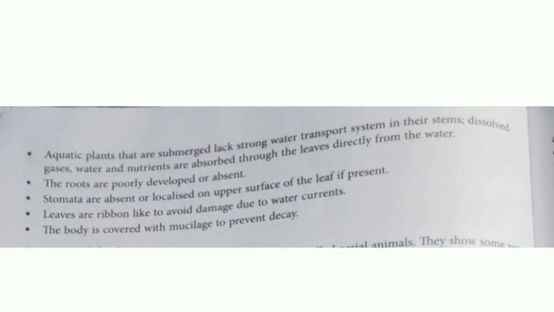Body is covered with mucilage to prevent decay. Body is covered with mucilage because they are in water, so they can decay due to always living in water. पानी में लगातार रहने से their bodies can decay. So they have mucilage, means a layer of a waxy type of covering which prevents decaying.